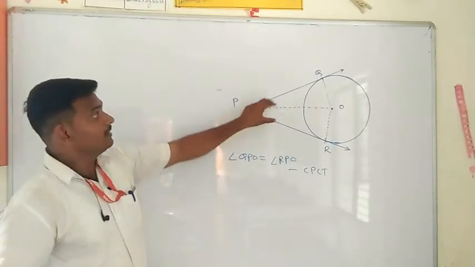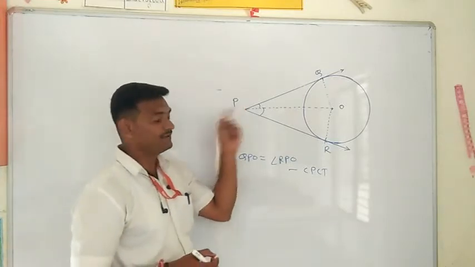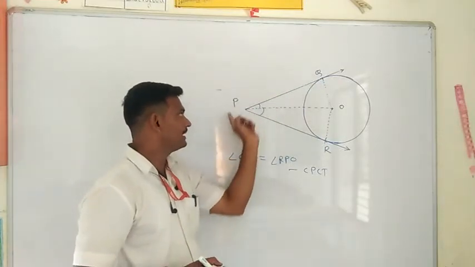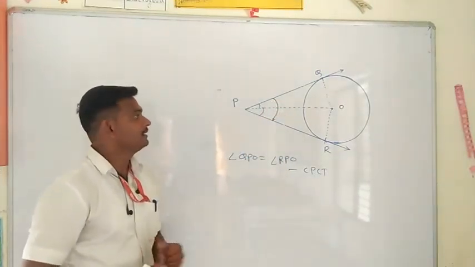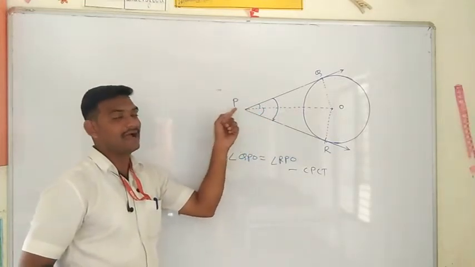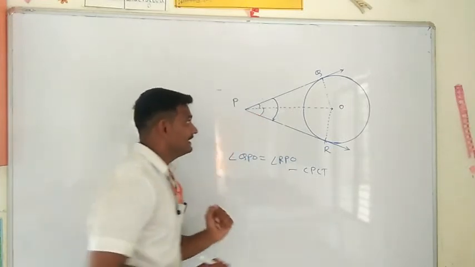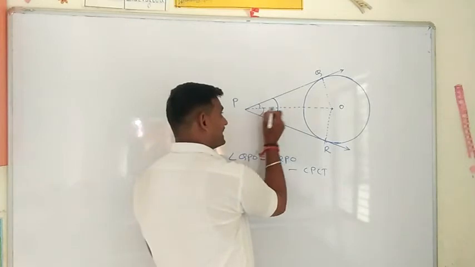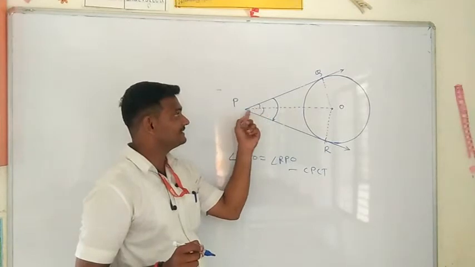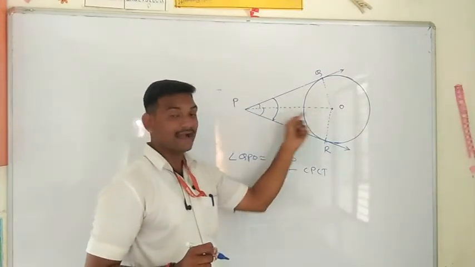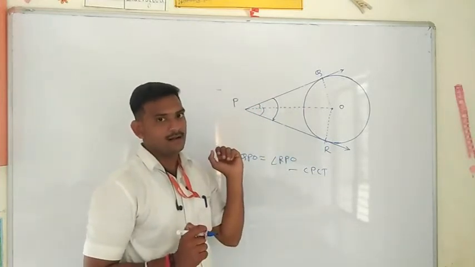See here. Angle QPR, this whole angle, is the angle between the two tangents. Is OP the angle bisector of the angle between these two tangents or not? OP acts as an angle bisector because this angle is equal to this angle. Therefore, OP acts as an angle bisector.